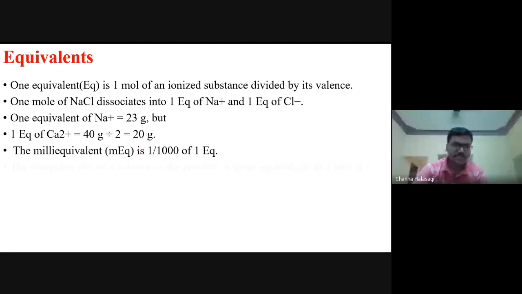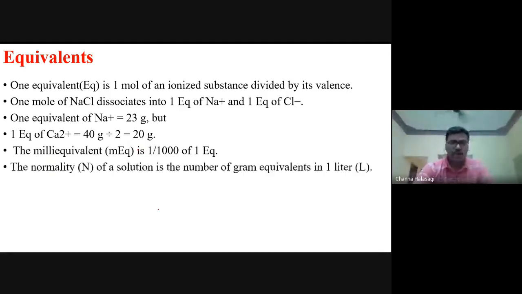Okay, fine. Next, coming to one more concept: normality. Already you know all these things, they were there in your +2. Normality of a solution is the number of gram equivalents in 1 liter of the solution. In 1 liter, how many gram equivalents are present? That is the normality.